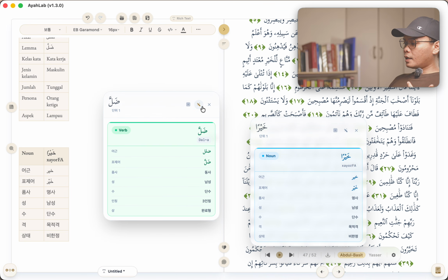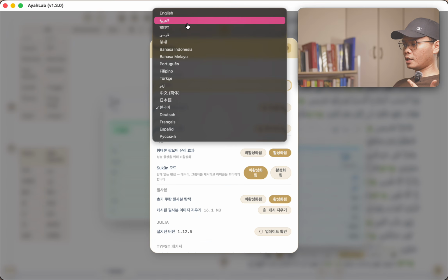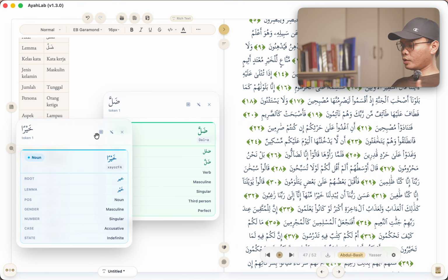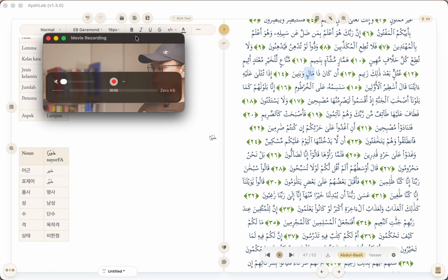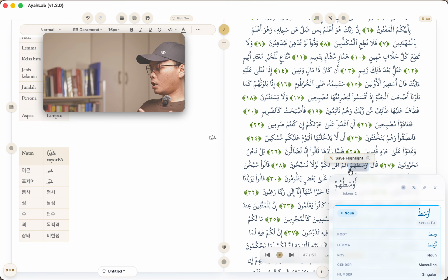One last thing is that I also have this other icon here, and this one will help you put some notes about these words. Okay, so let me just go back to English, at least for me to understand it. So these are the words that we pinned, and if we want to make some notes about any word, for example, if I want to write a note about, say, this one, awsatuhum.